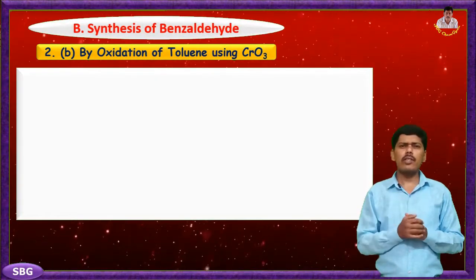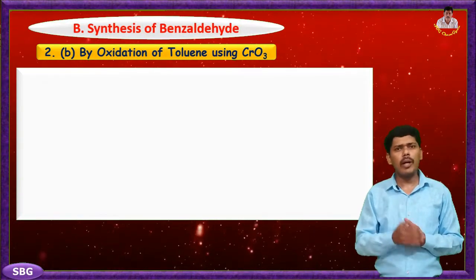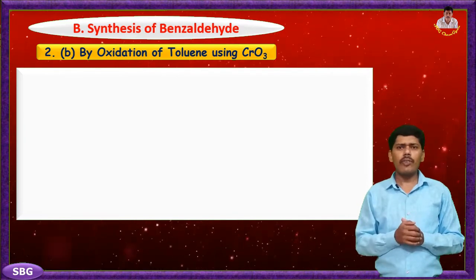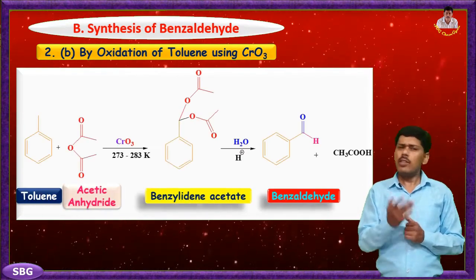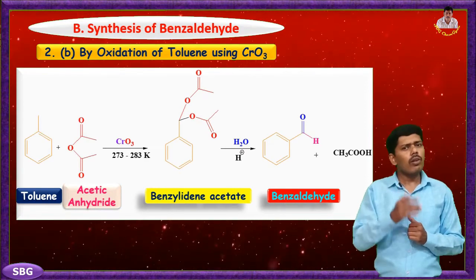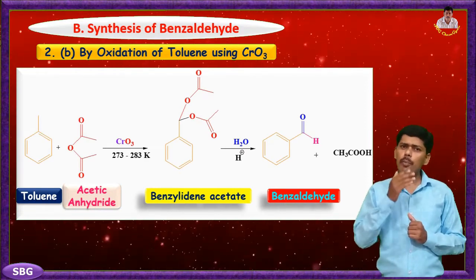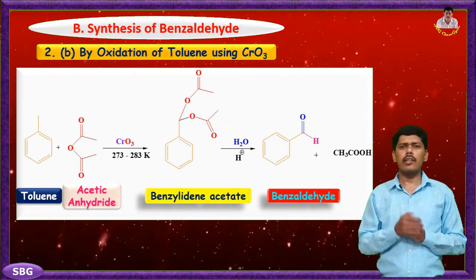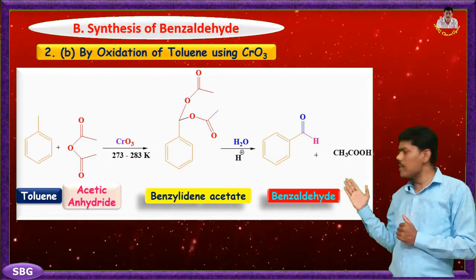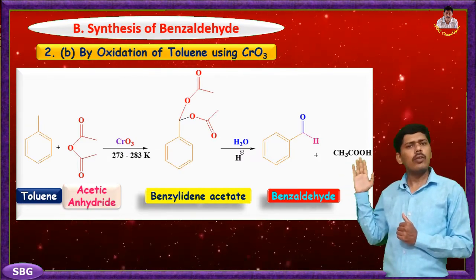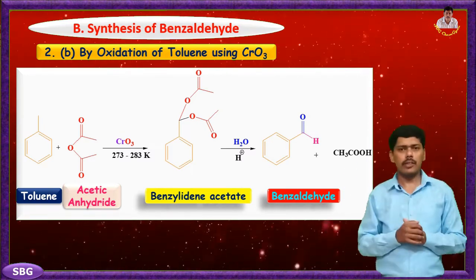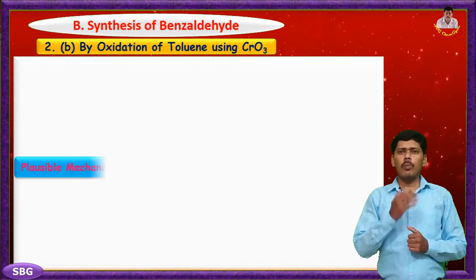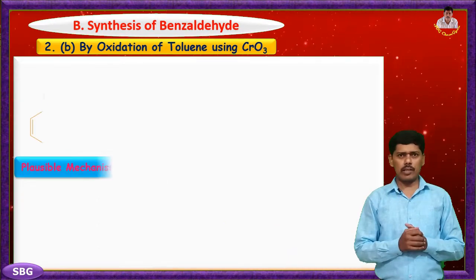Now we study the next synthetic method for the synthesis of benzaldehyde, by oxidation of toluene using chromium trioxide. In this reaction, toluene on oxidation using chromium trioxide in acetic anhydride gives benzylidene acetate, which readily gets hydrolyzed to give benzaldehyde. Now we take an overlook at the possible reaction mechanism of this reaction.